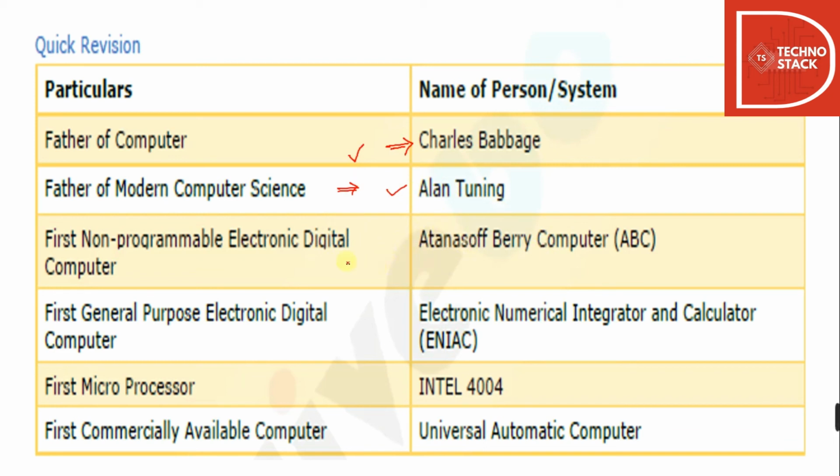Then the first non-programmable electronic digital computer was the Atanasoff Berry Computer, that was ABC. Then the first general purpose electronic digital computer was ENIAC, Electronic Numerical Integrator and Calculator. Then the first microprocessor was by Intel, that was the Intel 4004. The first commercially available computer was the Universal Automatic Computer. So these are the points that you need to remember. It was a very quick revision that we did.